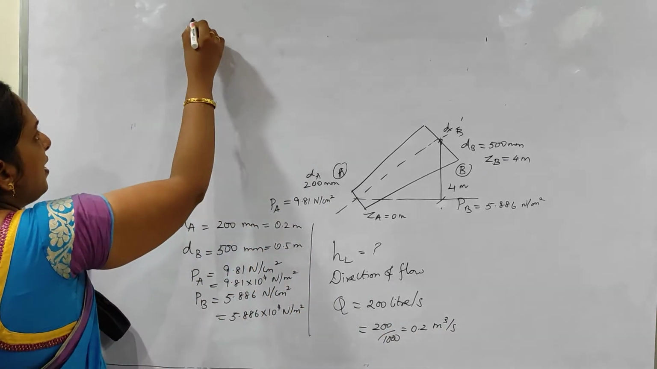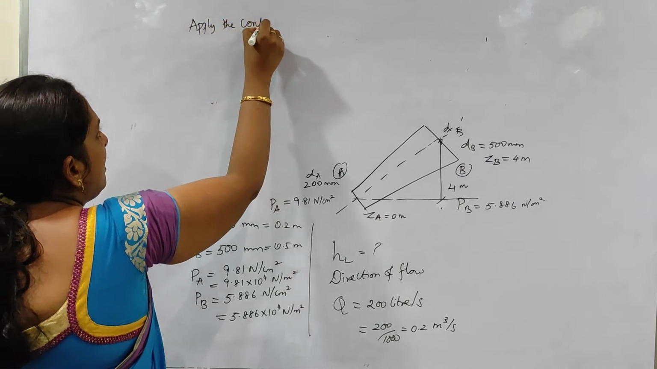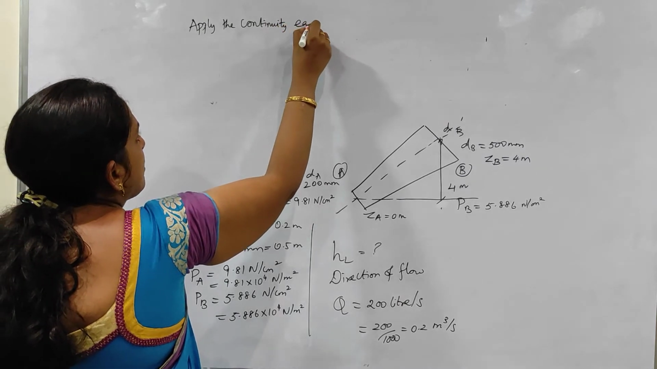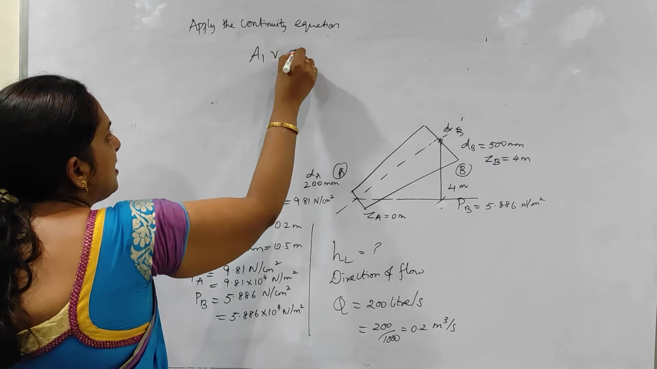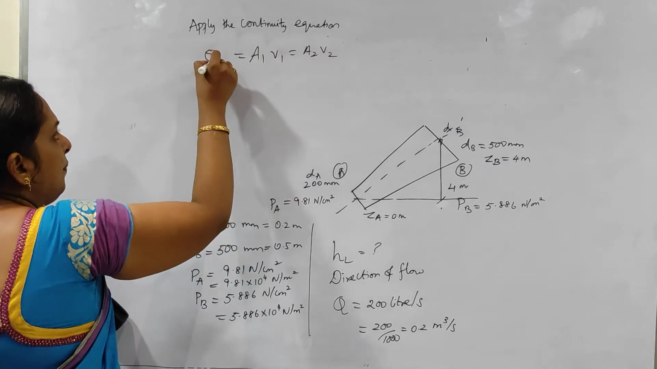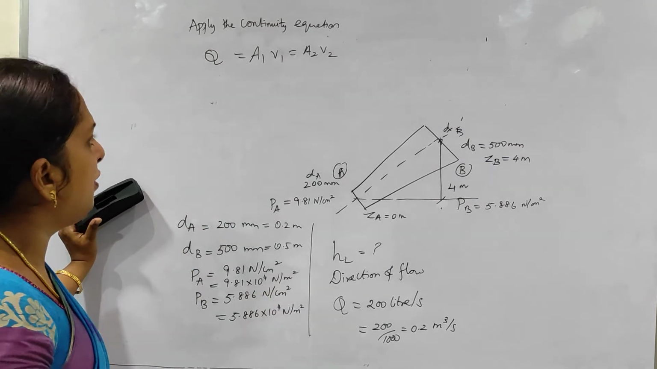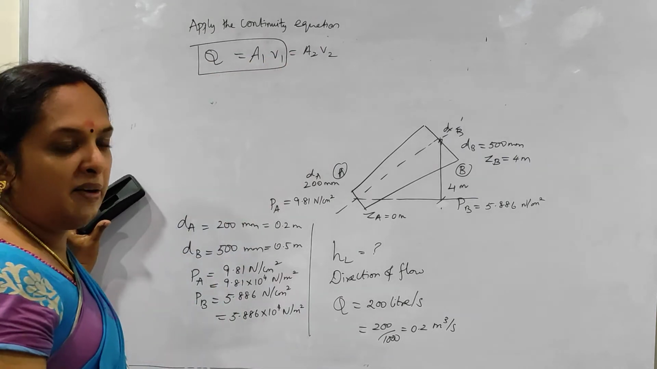So first we apply the continuity equation. What is the continuity equation? The rate of mass flow at inlet will be equal to the mass flow at the outlet. So here A1 V1 is equal to A2 V2, or we can say the flow rate is the same. Q is equal to A1 V1 equal to A2 V2. Now I am taking only this portion. Q is equal to A1 V1.